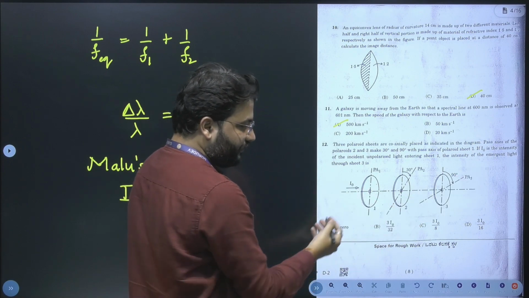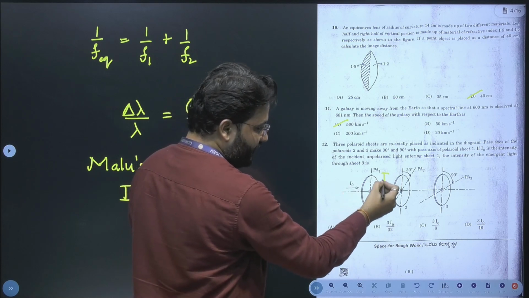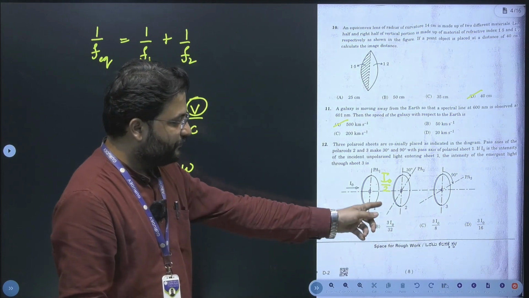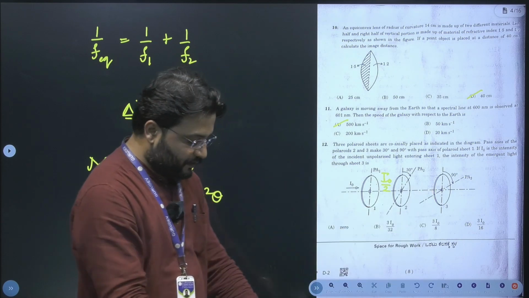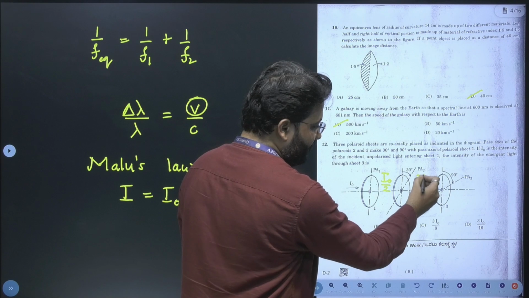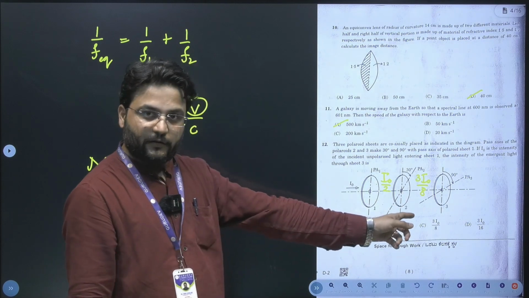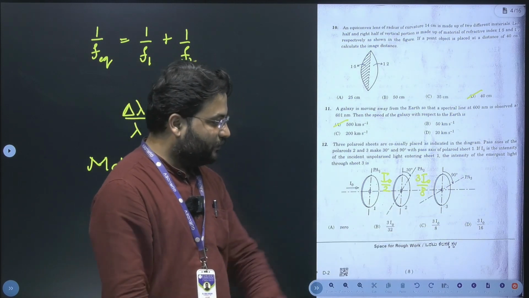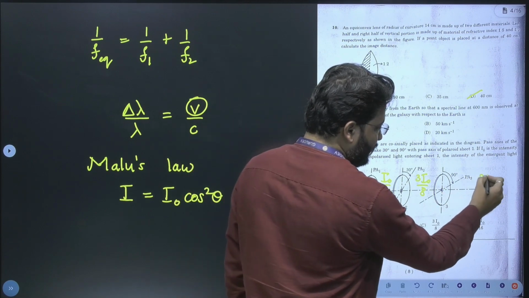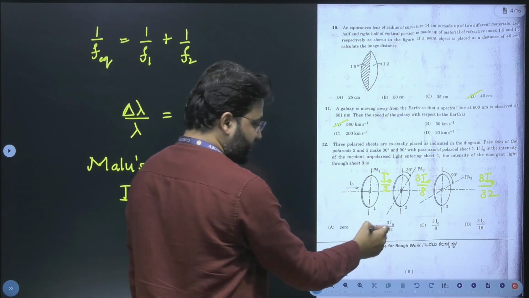While solving, when the intensity passes through this, we get an intensity of I naught by 2. The intensity reduces to half. Then once again you can calculate it. When you calculate, your value will come out to be 3 I naught by 8 when it passes through the second Polaroid. Once it passes through the third Polaroid, our answer will come out to be 3 I naught divided by 32, which is option B.